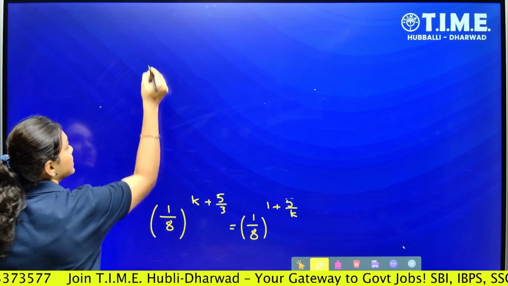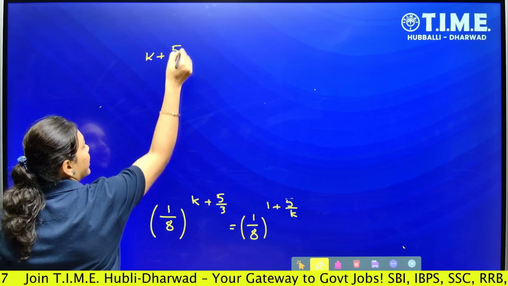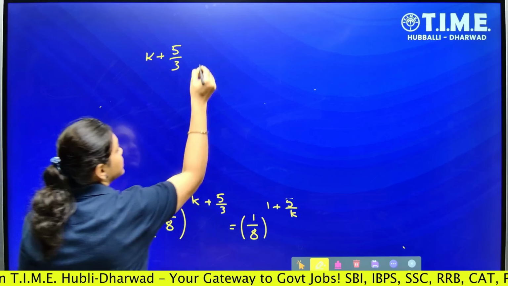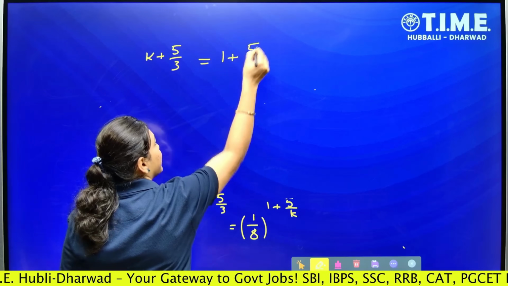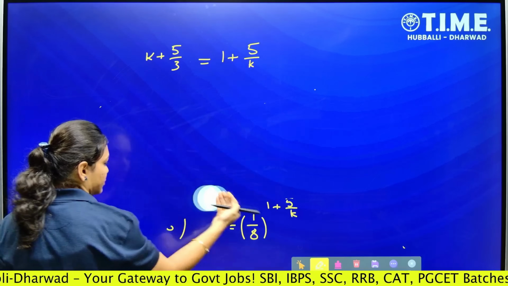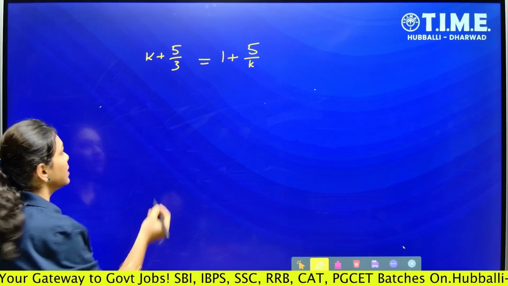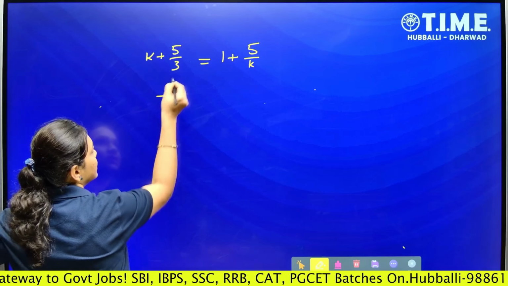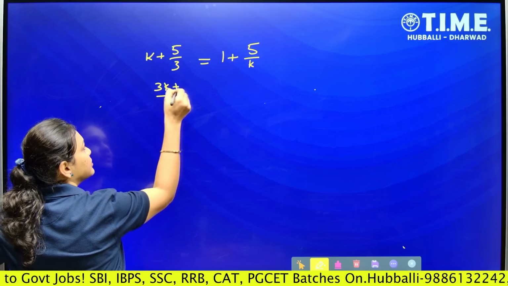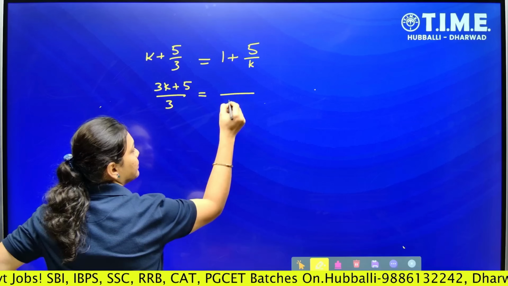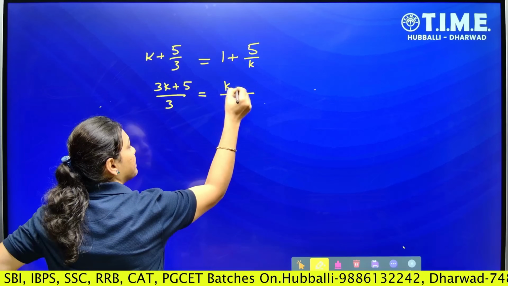So what we are left with is k plus 5 upon 3, which is equal to 1 plus 5 upon k. Okay, so this is done, right? Now again we have to take the LCM: 3k plus 5 upon 3 is equal to k plus 5 upon k.